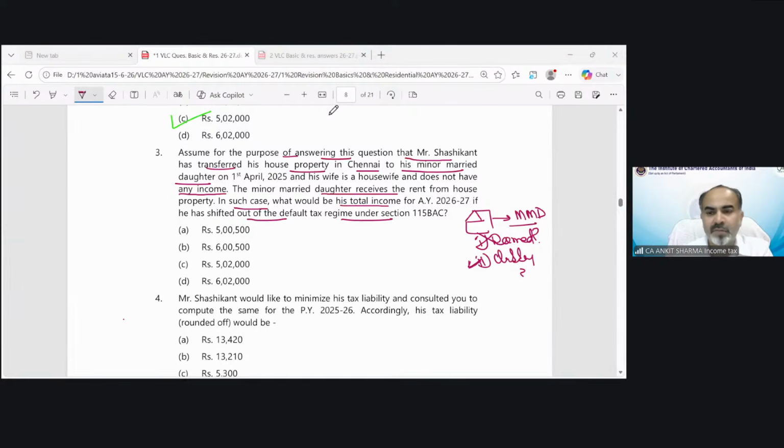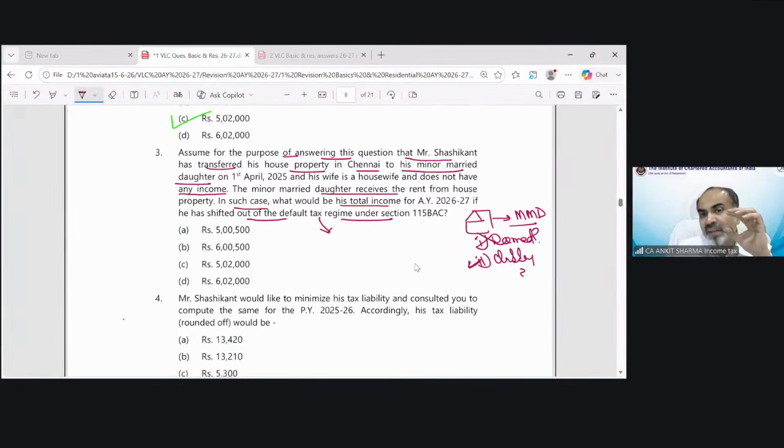Gayatri saying 1,500 rupees in OTR. Absolutely right. Well done, Gayatri. In case of optional tax regime, you can have exemption of the amount clubbed or 1,500 rupees, whichever is lower. In case of default tax regime, there is no exemption. So you can see the smartness of a teacher.